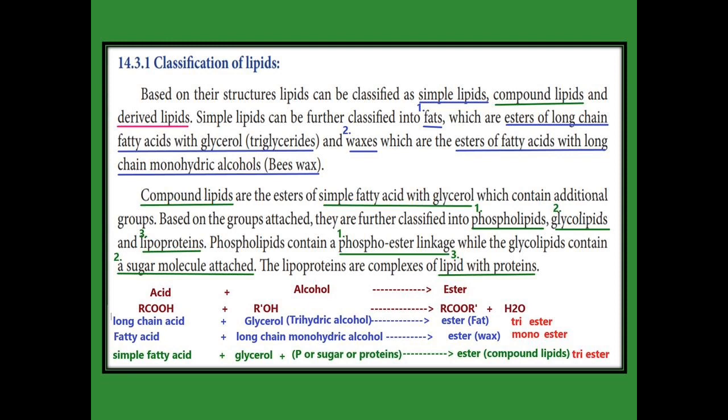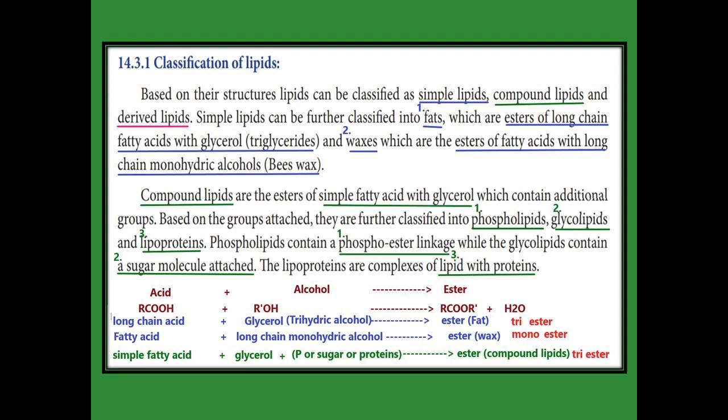Now compound lipids. Compound lipid is the simple fatty acid when it is added with glycerol and phosphorus or sugar or protein. We get different types of compound lipids. The first one, phospholipid. When phosphorus is added, we get the phospholipid. The phospholipids contain a phosphoester linkage.